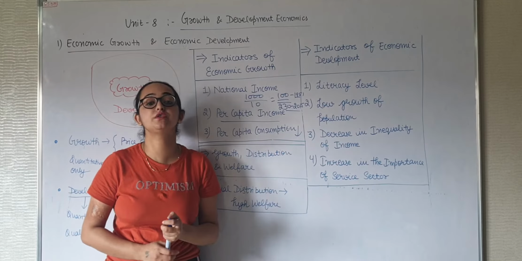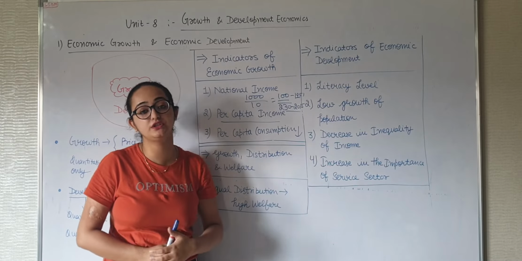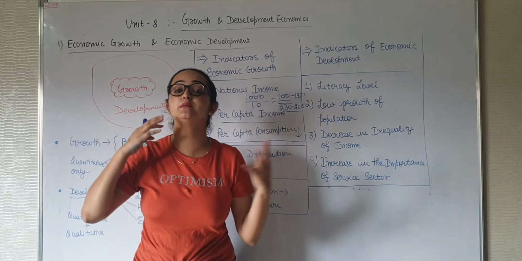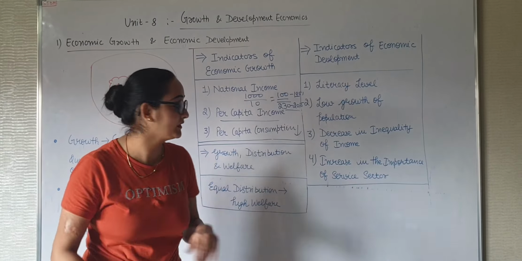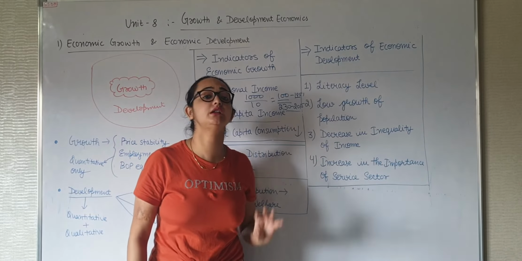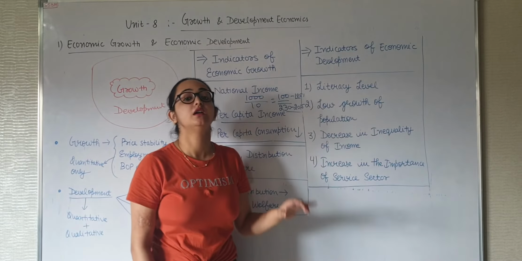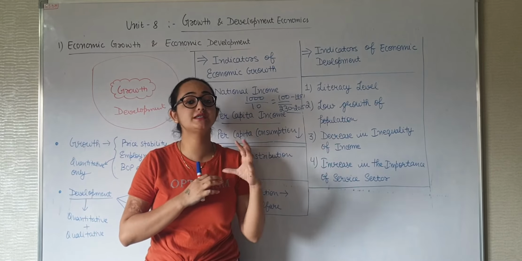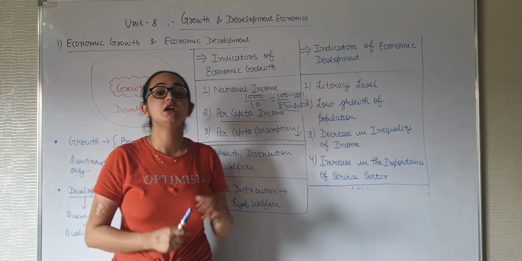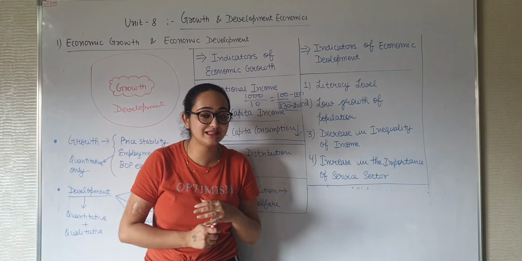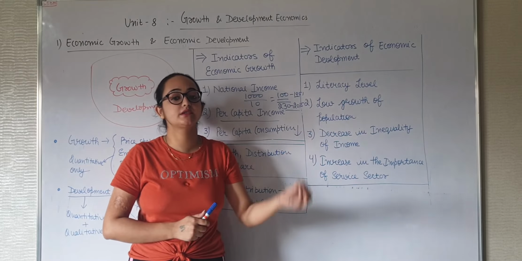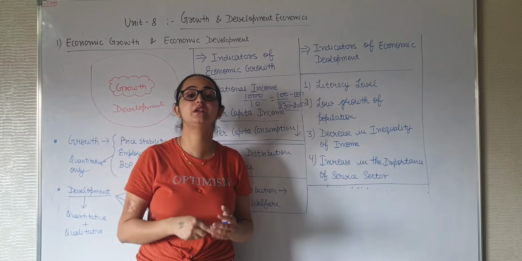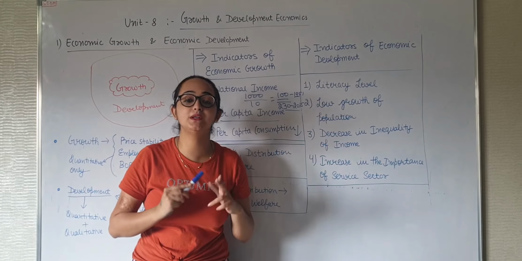How do distribution of income and growth affect the welfare of the economy? If economic growth is taking place, for example, the Indian economy is growing at 8% per annum, does that mean the Indian economy is doing welfare as well? So, we can say if distribution of income is equal. What is equal distribution? Equal distribution of income means each and every person is getting the same amount, or we can say there is no gap between rich and poor. All are getting equal income.